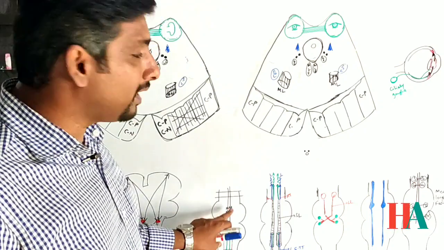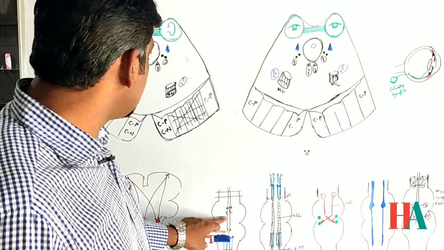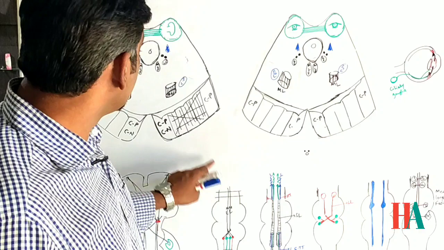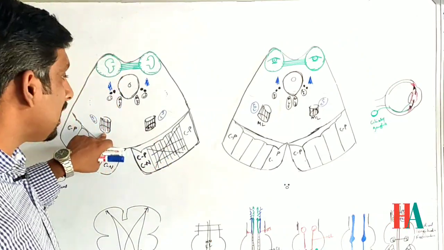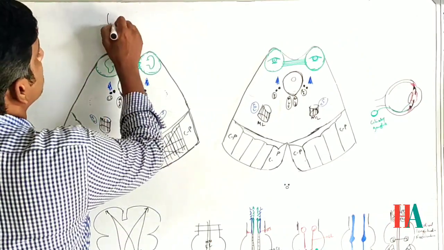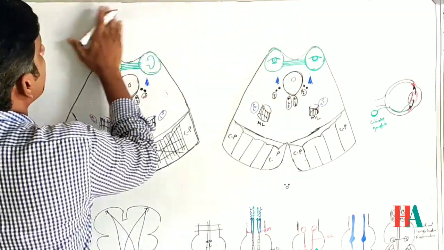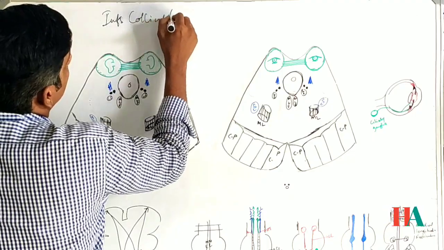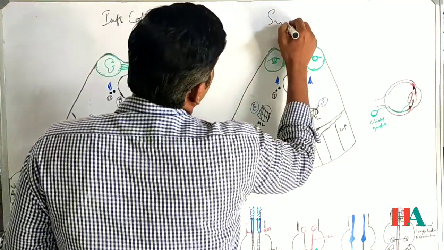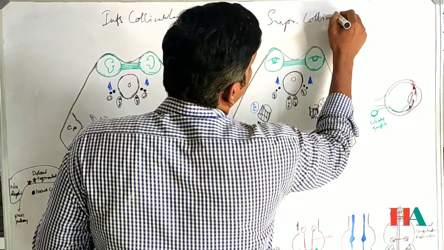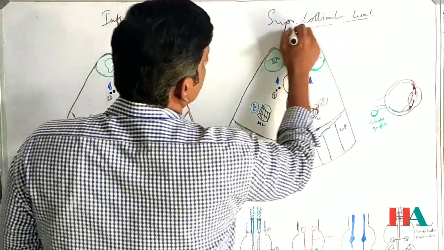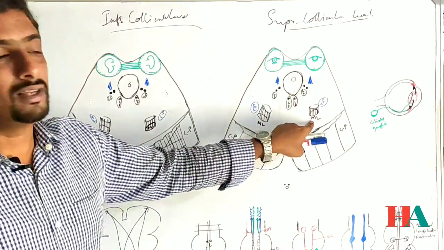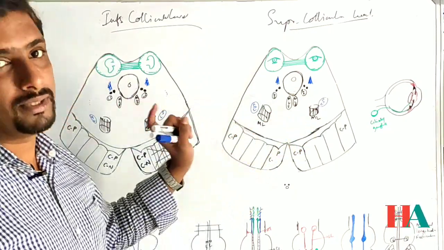They come here in the lower level and also in the upper level. So here they are placed. The medial lemniscus in the lower level, the inferior collicular level, and this is the superior collicular level. So the medial lemniscus will be there.